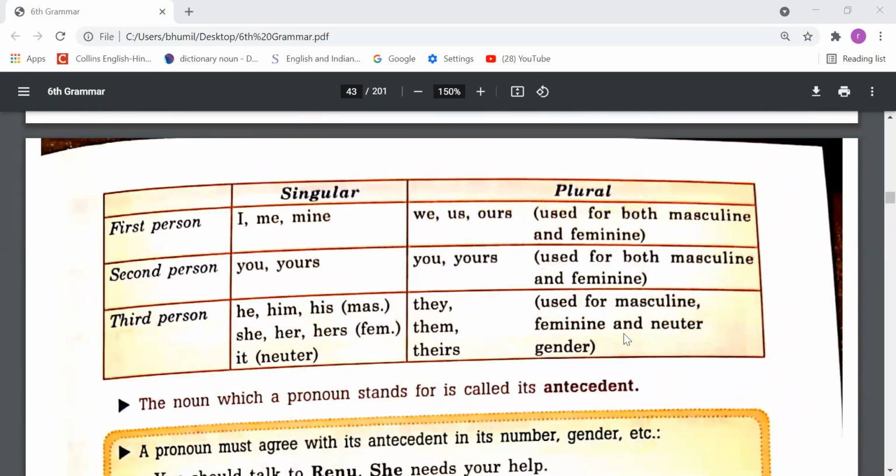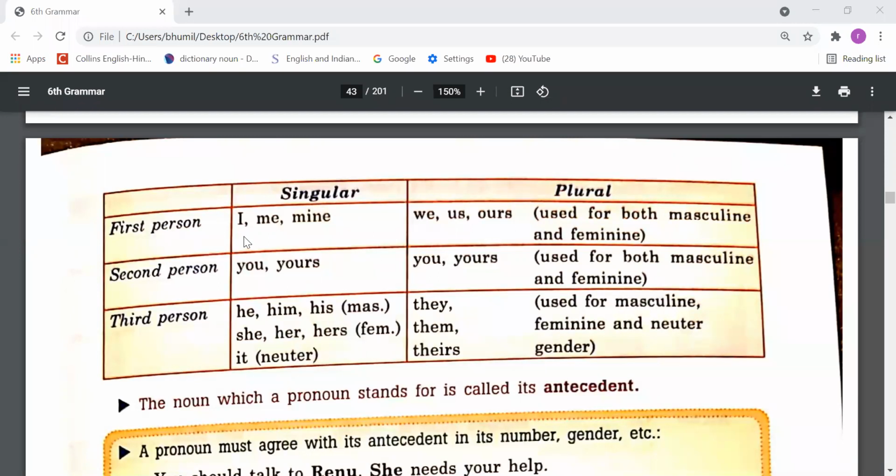So dear students, these pronouns are all personal pronouns, and they are further divided into three parts: first person, second person, and third person. Then each is divided into two parts, singular and plural. Like I is singular, we is plural, you is singular as well as plural, he, she, it are singular, and they is plural, meaning their word is plural, right?